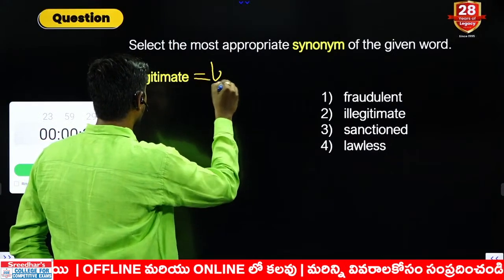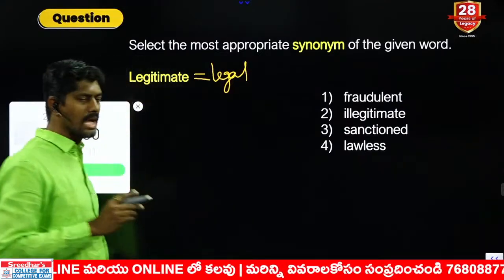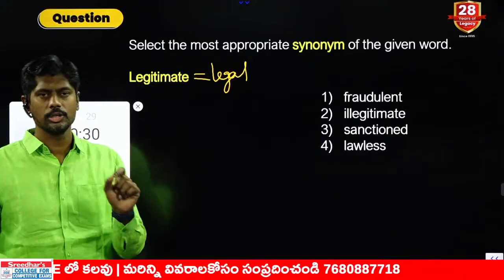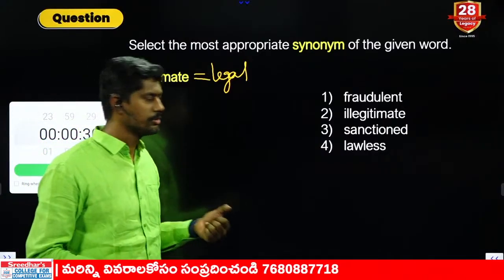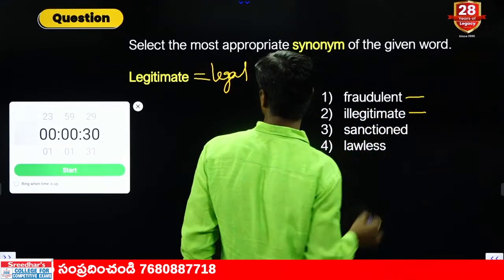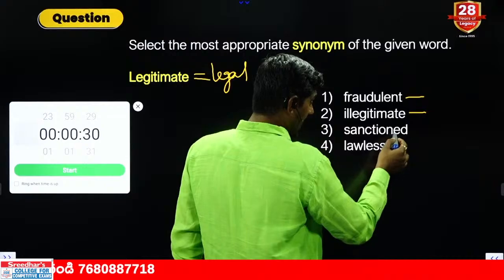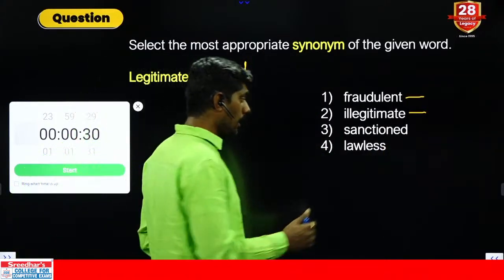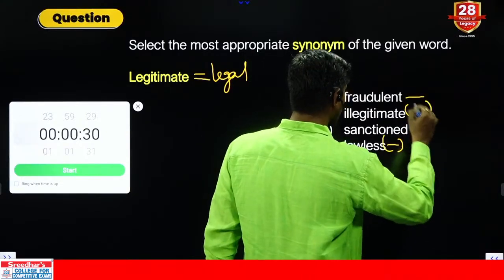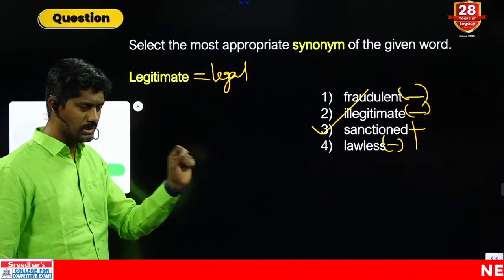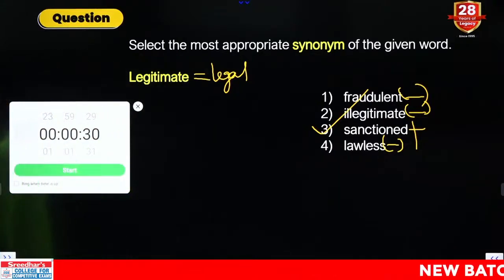Legitimate means legal. Anything which is legal is called legitimate. Legitimate is used especially for relationships. Legitimate wife, illegitimate wife. Fraudulent, negative, fraud. Illegitimate, negative. Sanctioned, maybe. Sanctioned is nothing but giving permission or authorization. Lawlessness, negative. Negative, negative, negative. Only positive is sanctioned. Third option is the right answer. Legitimate means legal, approved or sanctioned. Venkat, 729 correct. Jashwant, correct answer.